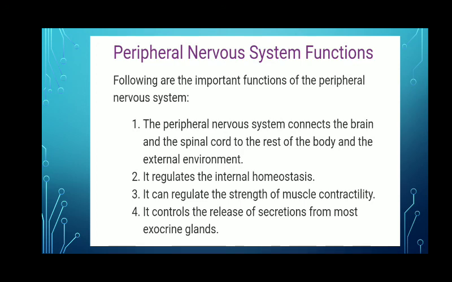Like we just saw, the adrenal gland secretes the adrenaline hormone during emergency. This adrenal gland is also known as the gland of emergency. These are the different functions of the peripheral nervous system.